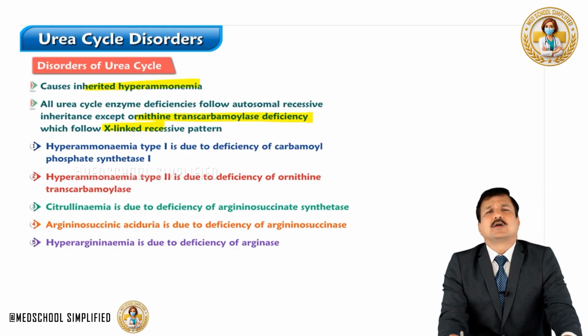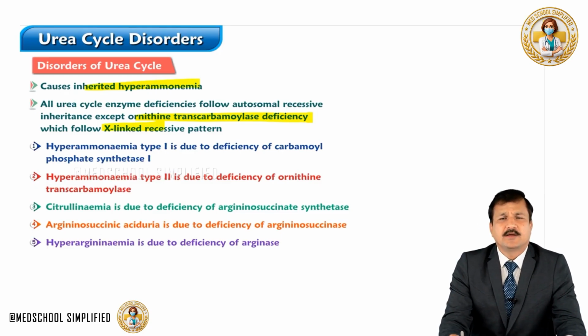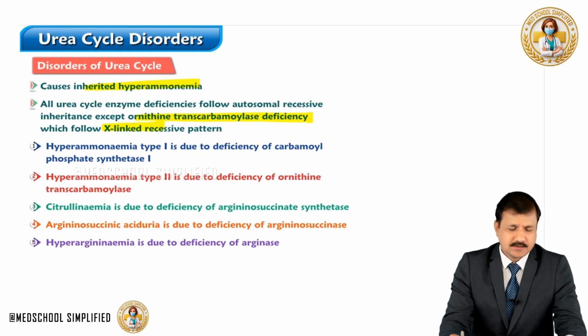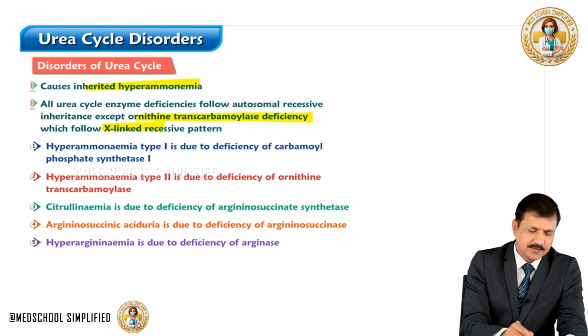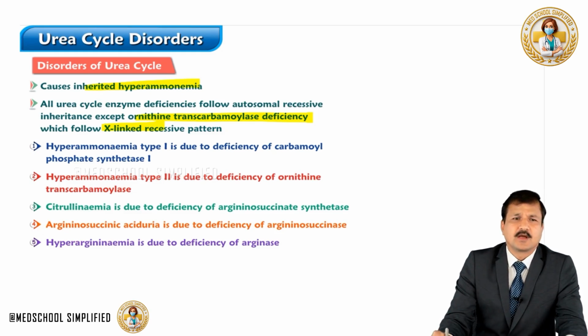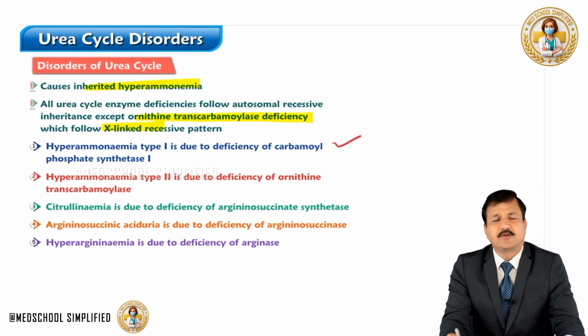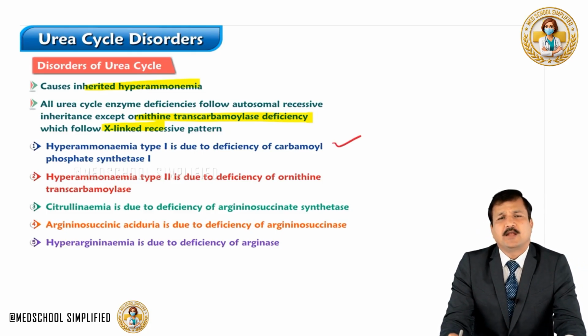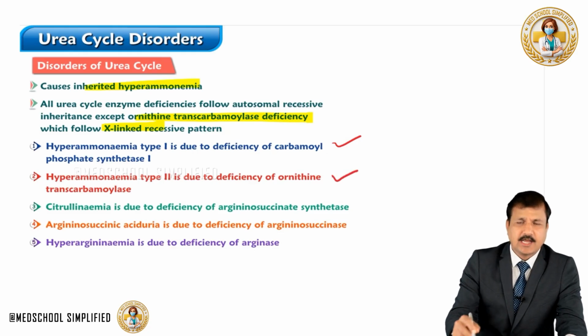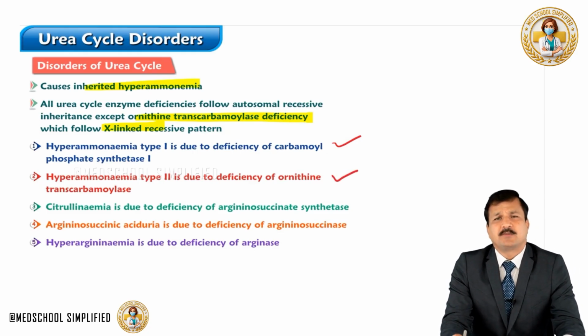Now the inherited hyperammonemia can be of 5 types because there are 5 enzymes in the urea cycle. Number 1 is hyperammonemia type 1. That's because of deficiency of carbamoyl phosphate synthetase 1, which is the very first enzyme in the urea cycle. Number 2 is ornithine transcarbamylase deficiency, which can also be called hyperammonemia type 2.